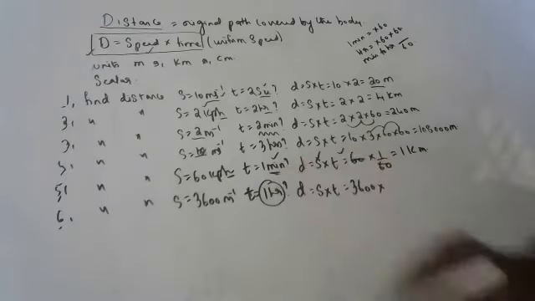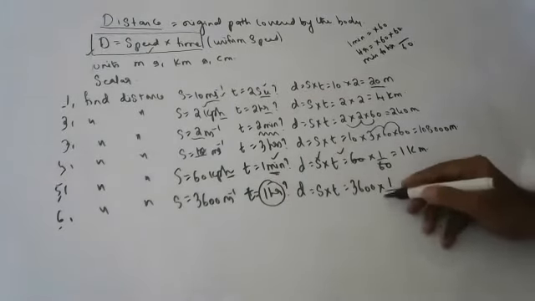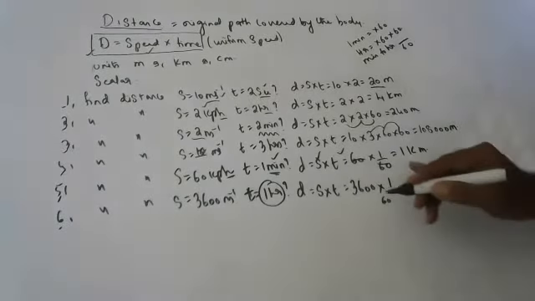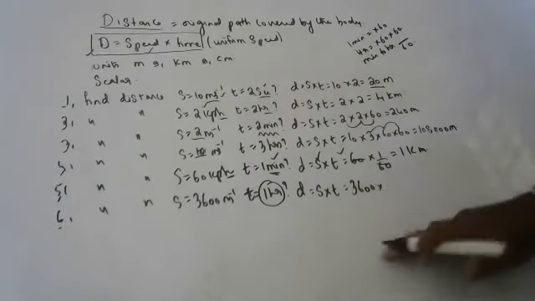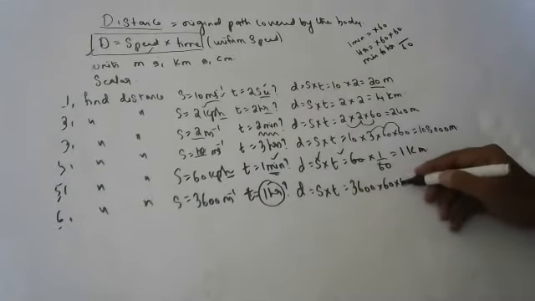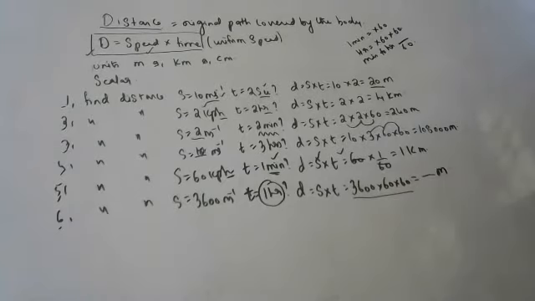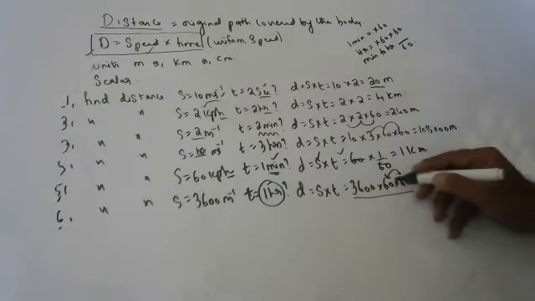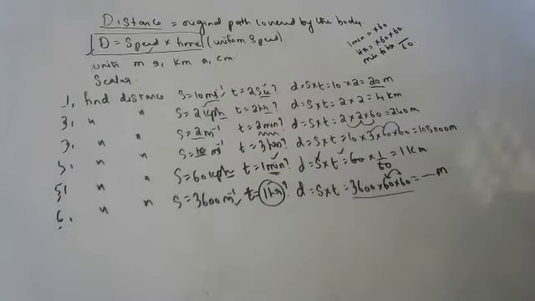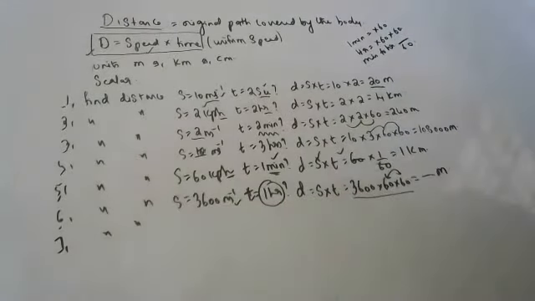In 1 hour, how many seconds are there? Sir, it is 60 into 60, sir. Okay, correct. In 1 hour, how many seconds are there? 60 into 60. Very good. So if you multiply all these things, you will get meters. In 1 hour, 3600 seconds are there. Why are you taking 3600 seconds, children? Because this is meters per second. Very good. Yes, sir. Next. Seventh sum, children. Find the distance traveled by the body.